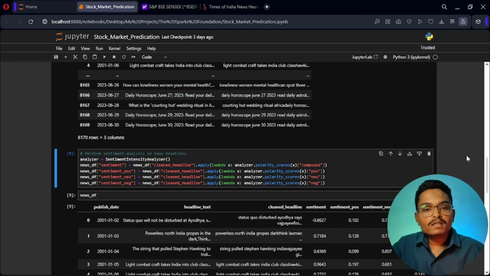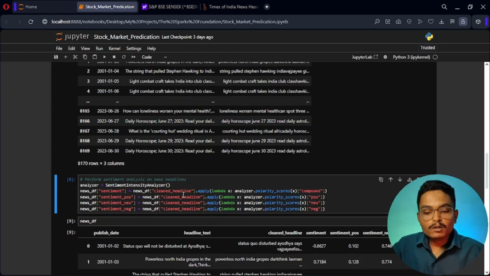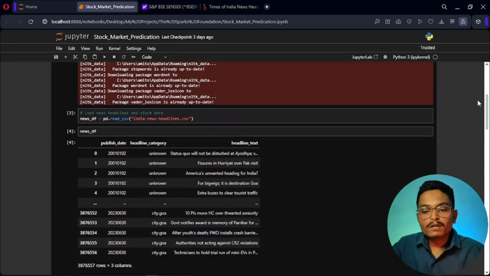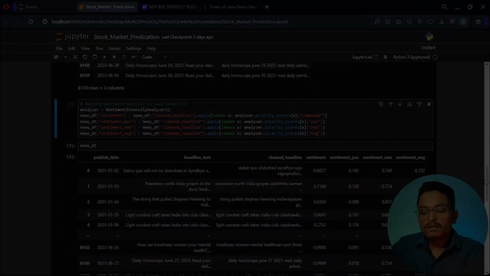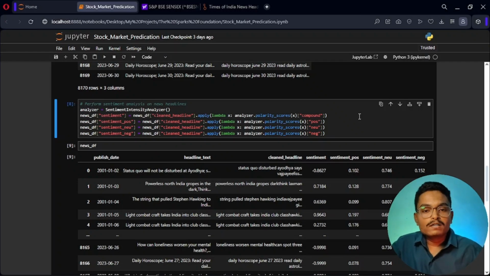Now we will perform the sentiment analysis on our clean headline column. We will use the SentimentIntensityAnalyzer from the NLTK package. We will use VADER for sentiment analysis. This line of code will provide us the polarity scores like compound, positive, negative, neutral, and all of this will be saved in the news data frame.